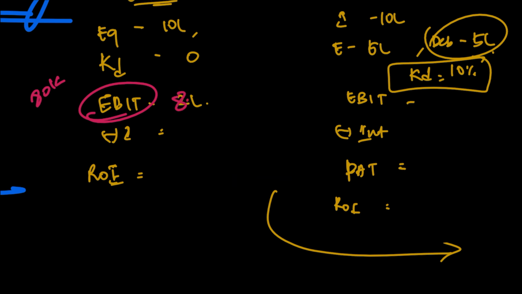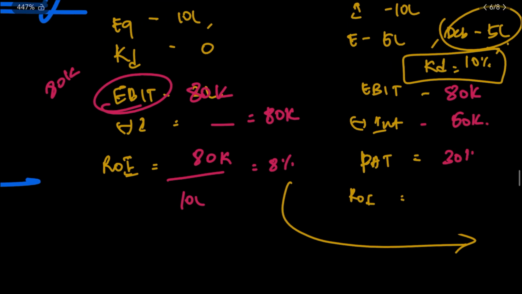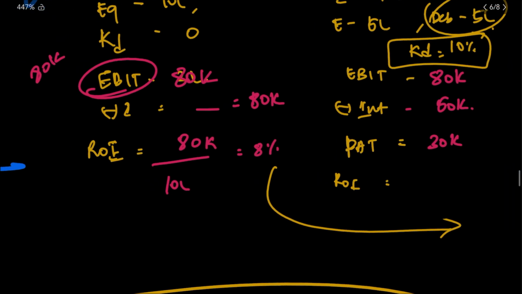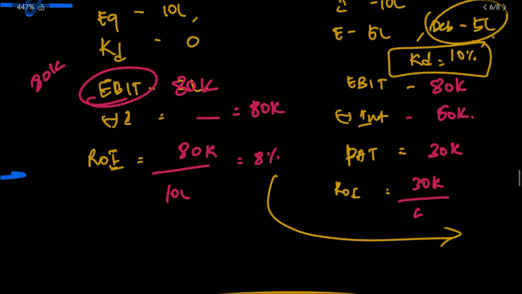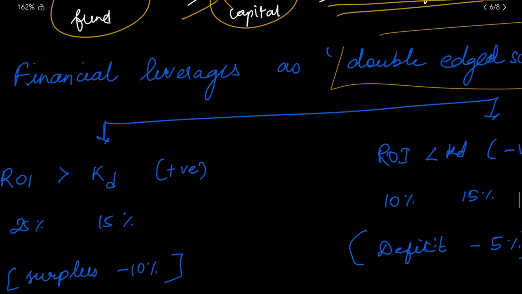Since you have 80k as EBIT, your interest is again nil, so your PAT will also be 80k. Your return on income will be 80k divided by 10 lakh, which is 8%. In the other case, you are earning 80k but paying an interest of 50k, so your PAT is 30k, and your return on income will be 30k divided by 5 lakh, which is only 6%. So you are reducing your return because of debt. That is why it is a double-edged sword.